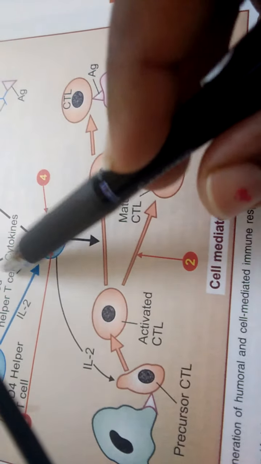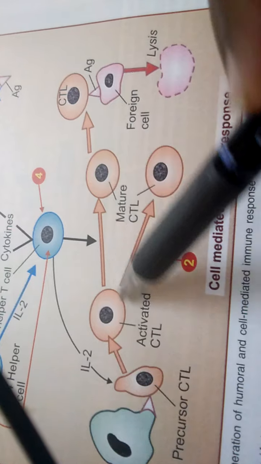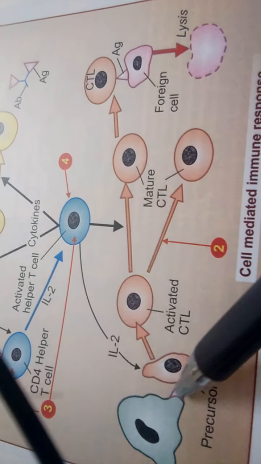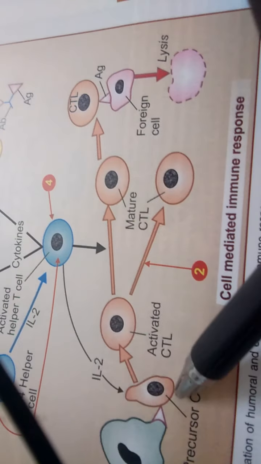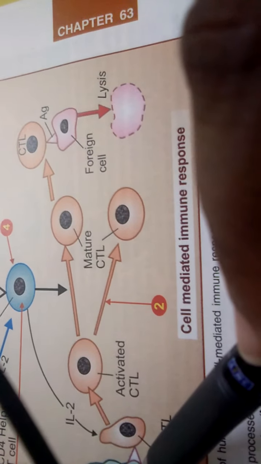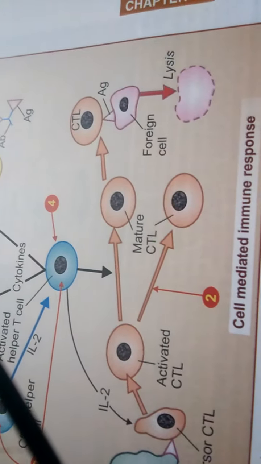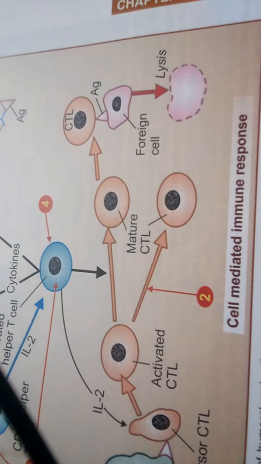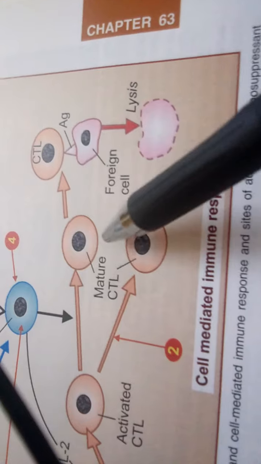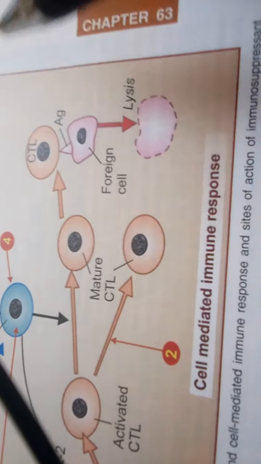Some cytokines undergo proliferation and some undergo maturation. The foreign substance along with its antigen forms complexes with the MHCs, and after formation of the complex it converts into activated CTL. That activated CTL undergoes maturation.